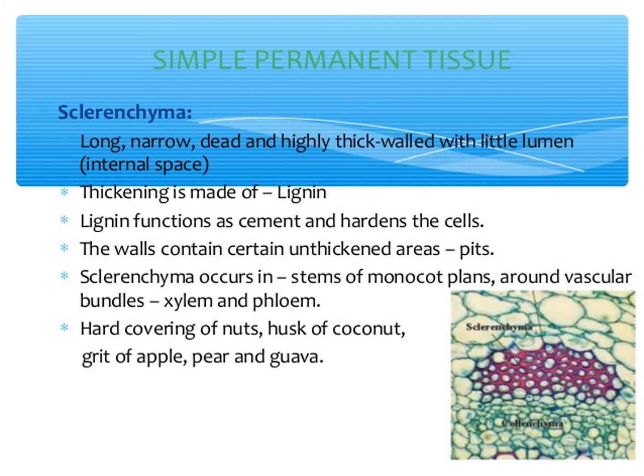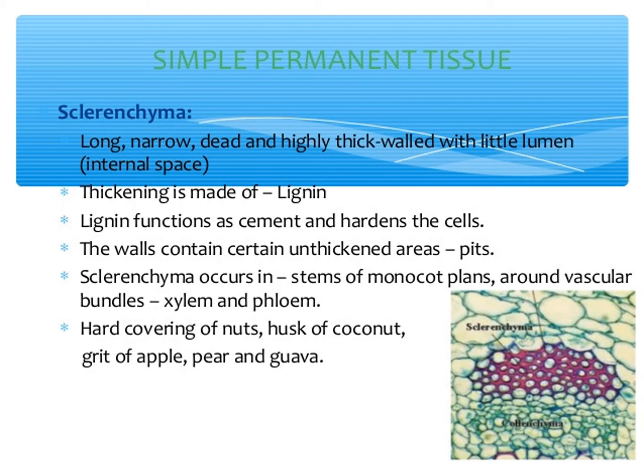They are usually broad, may occur singly or in groups. Sclereids are isodiametric with lignified walls. Pits are prominent, and the lumen is filled with wall material. Sclereids are common in fruits and seeds.